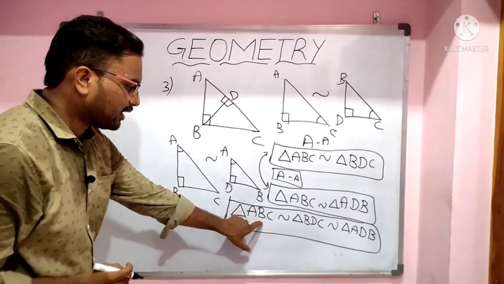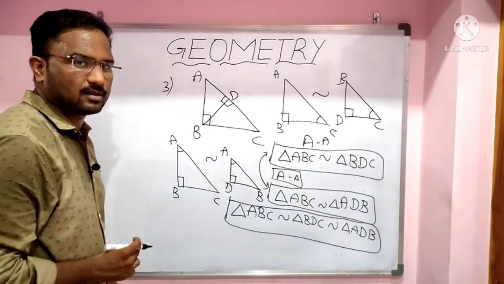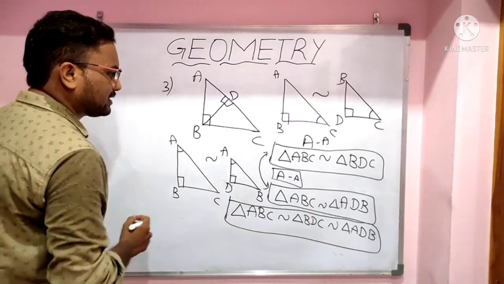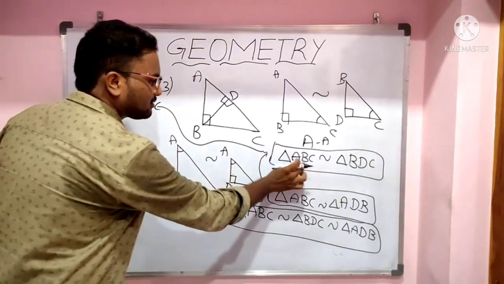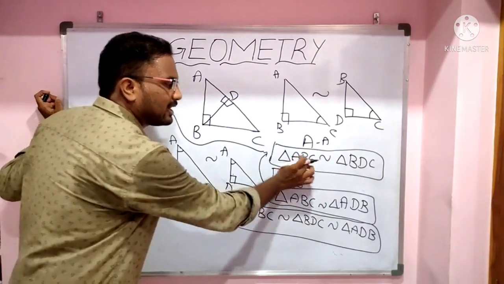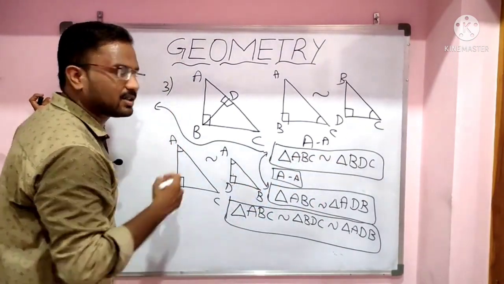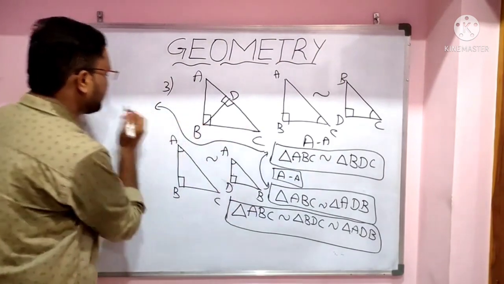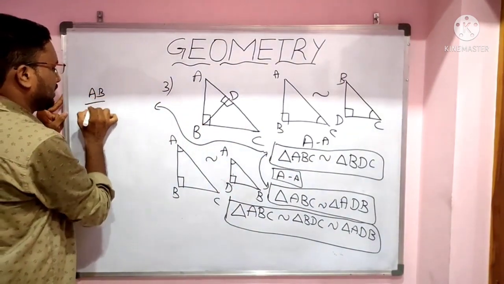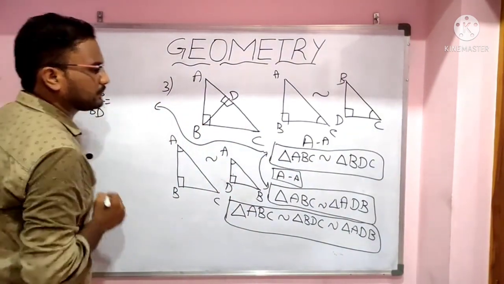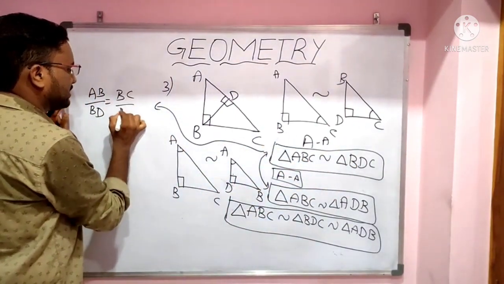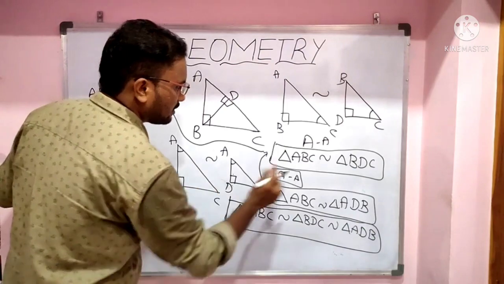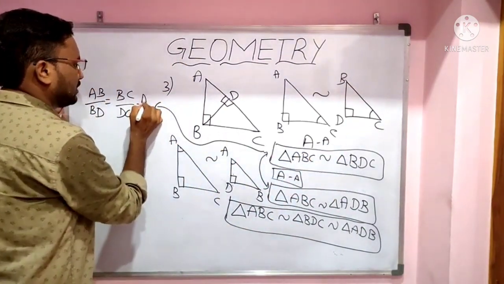Now if two triangles are similar, let's take the first one. From these two triangles, if they are similar, then corresponding sides are proportional. That means AB by BD equals BC by DC equals AC by BC.